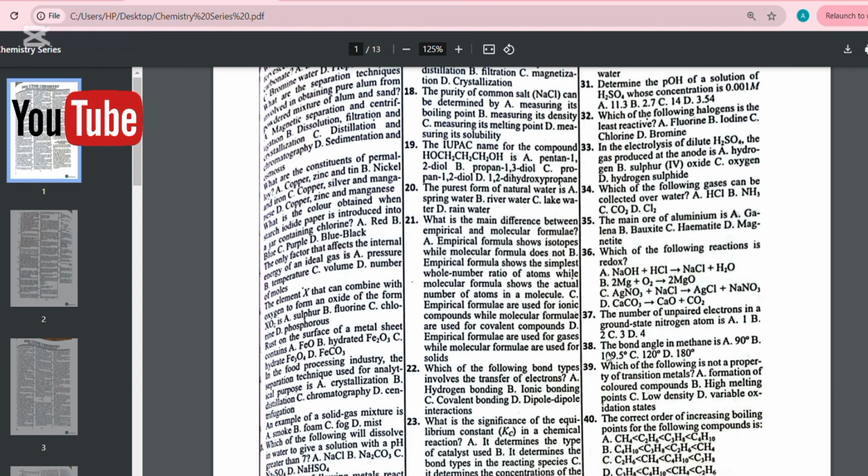D. Propane less than butane, butane less than ethane, ethane less than methane. The answer to this question is A, which is CH4 less than C2H6 less than C3H8 less than C4H10.